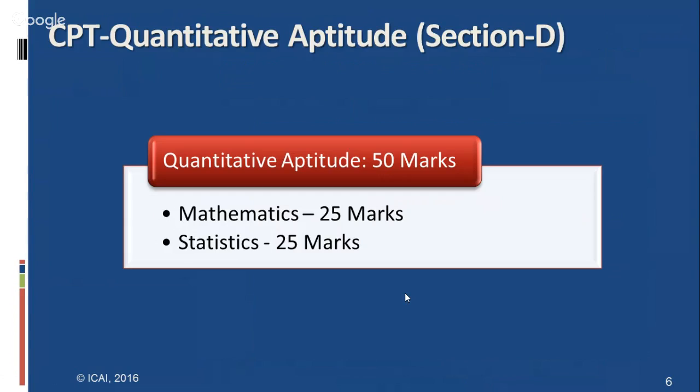Now, this Quantitative Aptitude is 50 marks: the mathematics part is 25 marks and the statistics part is 25 marks. For the 30% qualifying marks, students need 15 marks in Quantitative Aptitude. Not only that, overall 50% marks, that means 100 marks, are needed to qualify the CPT examination.